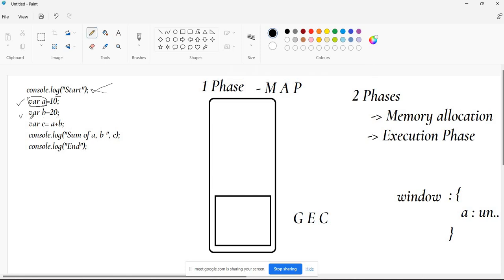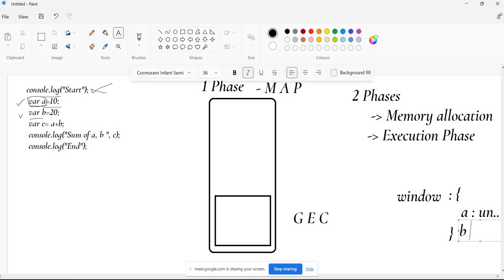Okay, in the third line also we have two things: one is declaration, another one is initialization. So it will just take care of declaration. You are saying that I need another variable. What is the name of that variable? B. So again it will create another variable in the memory in the stack, but it will push that information into the window object. So right now in the window object you will find A is undefined and B is also undefined.